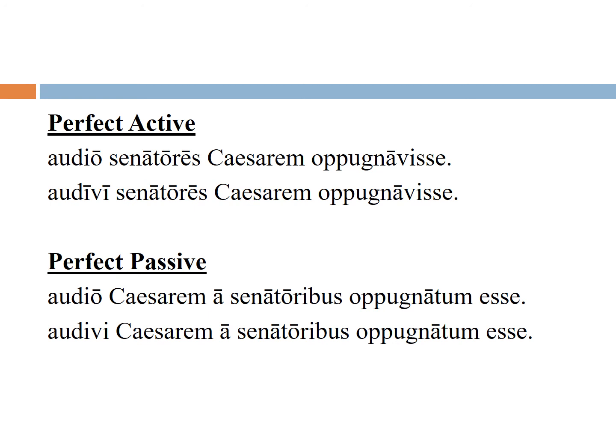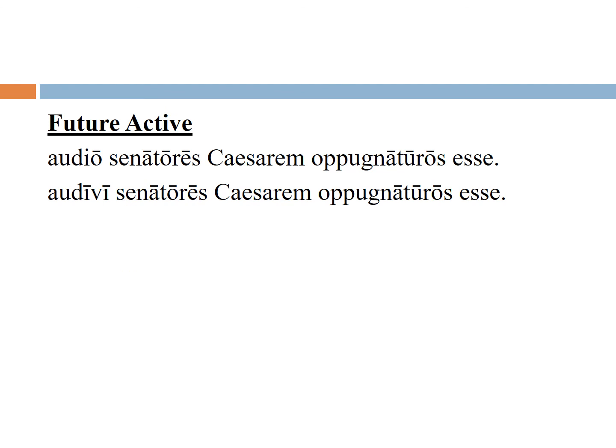All right, and finally, last but not least, we have future active. Now, how do we recognize a future active infinitive? It looks very similar to perfect passive in the sense that it has essentially the perfect passive participle followed by esse. But of course, it's future, so it's got the letters UR added in, oppugnaturus esse. So future active, I hear that the senators will attack Caesar, right? Future infinitives always happen at a time after that of the main verb. And so if the main verb of the head here is in the perfect tense or past tense in general, I heard that the senators would attack Caesar.